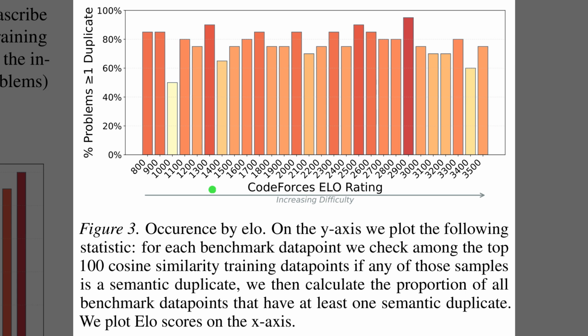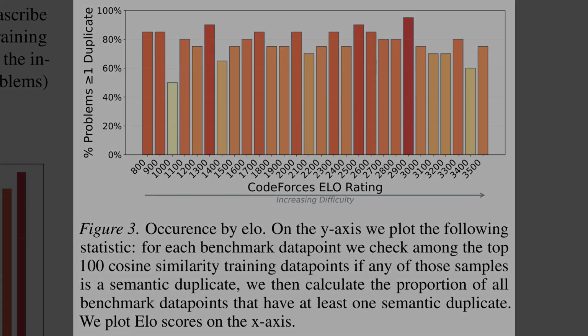Alright, moving to Figure 3, we might wonder if harder problems are less likely to be contaminated. Here the chart breaks down the percentage of Codeforces problems with at least one semantic duplicate, organized by their Elo rating, which measures difficulty. The x-axis spans from simple tasks at 800 to very complex ones at 3500. Surprisingly, the bars remain consistently high across the entire board, mostly between 60 and 90%. This shows that problem difficulty does not shield against contamination, so even the toughest challenges in the benchmark are widely present in the training data.